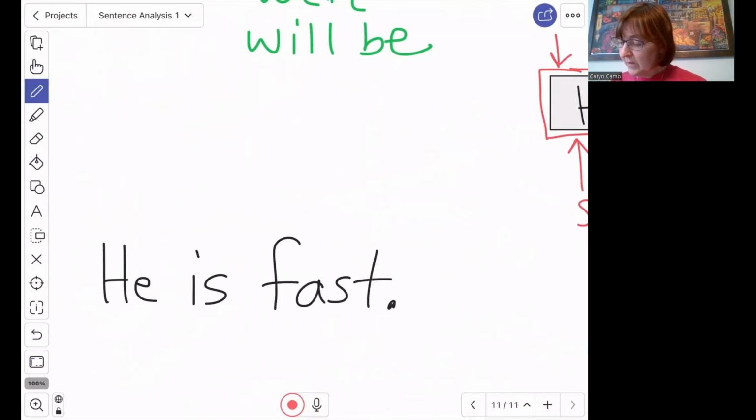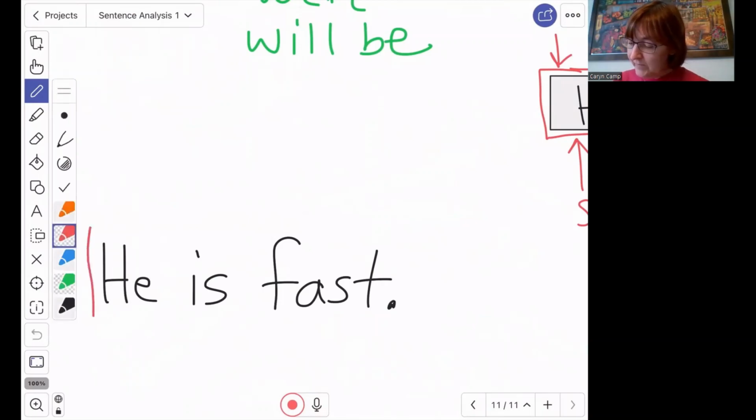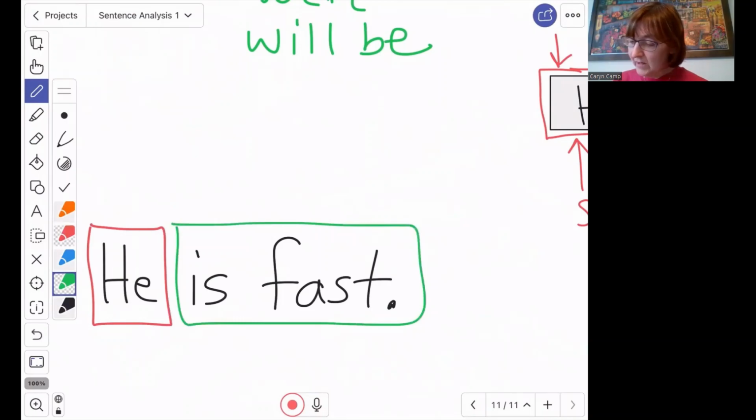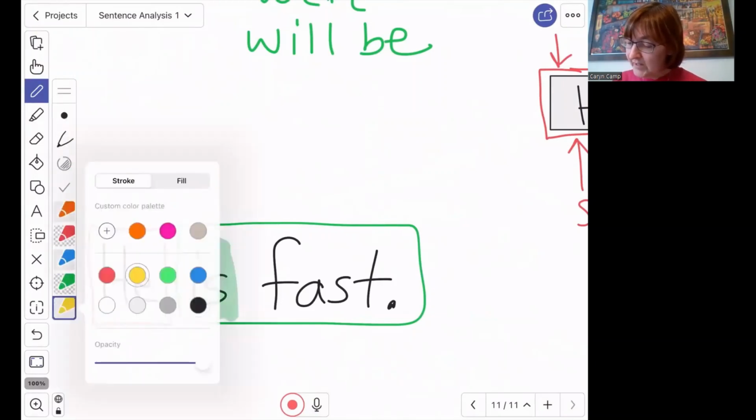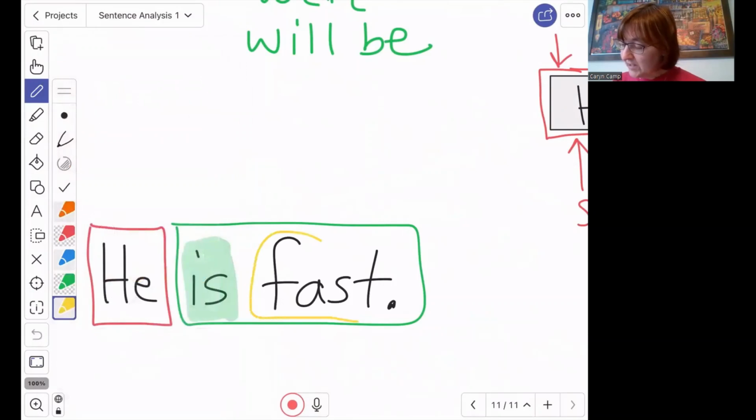Okay. What do we know about this sentence? What are our two parts? Who is the sentence about? It's about he. That's our subject. The whole rest of the sentence is our predicate. What's our verb? It's is. What is fast? Fast is an adjective describing he. Okay, so is in this sentence is a linking verb. It's like an equal sign.